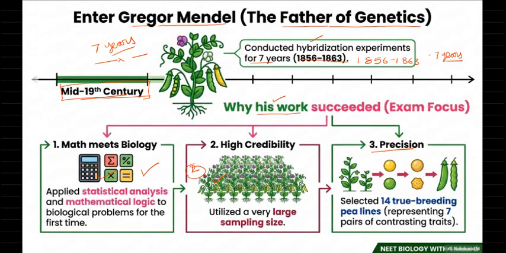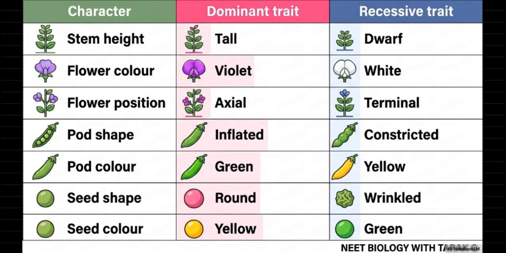How many had he taken? 14 true breeding lines. Here, what does true breeding mean? Continuous selfing of the plants. When self pollination occurs in one plant only, you get true breeding. These represent seven pairs of contrasting traits. See these three qualities: the mathematical approach, high credibility, and precision. These were helpful for Mendel's success in his experiments, right? Who is John Gregor Mendel? He is the father of genetics, right?